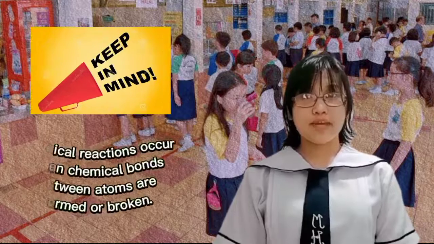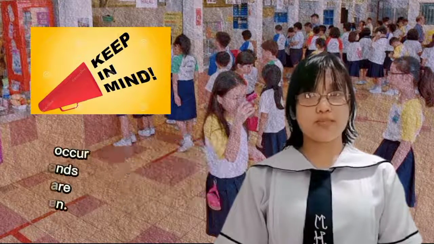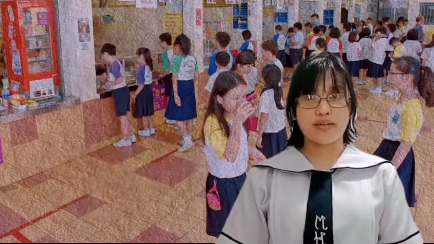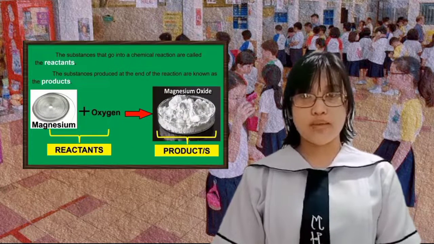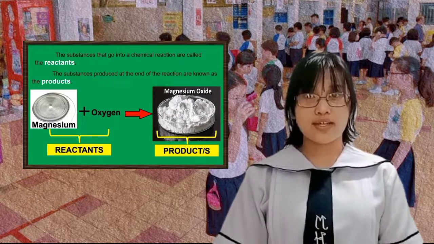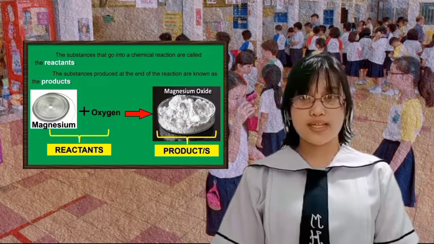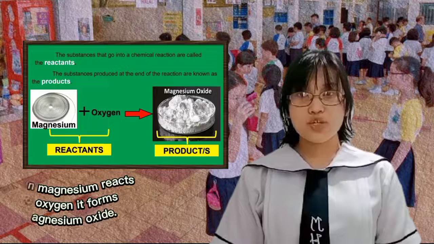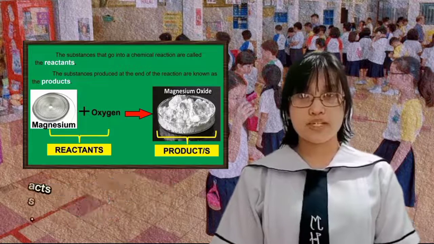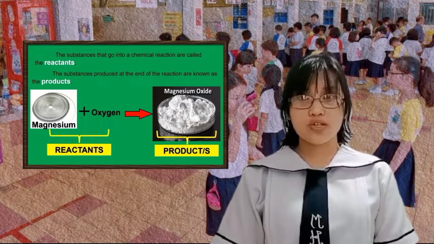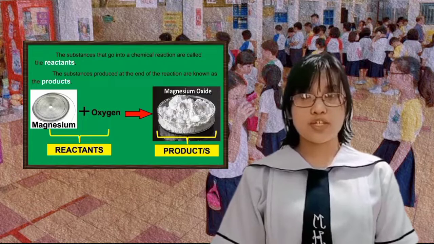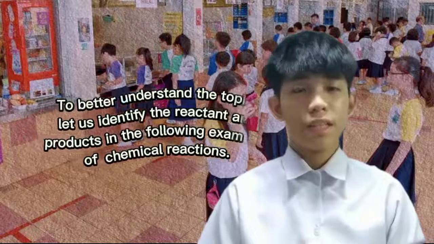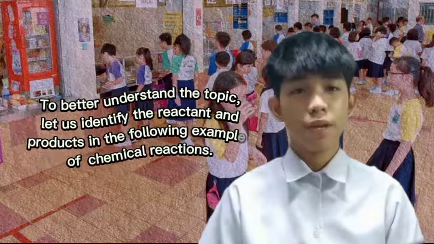Keep in mind that chemical reactions occur when chemical bonds between atoms are formed or broken. Substances that go into a chemical reaction are called the reactants, and the substances produced at the end of the reaction are known as the products. For example, when magnesium reacts with oxygen, it forms magnesium oxide. Magnesium and oxygen gas are reactants, while the magnesium oxide is the product. To better understand the topic, let us identify the reactants and products in the following examples of chemical reactions.